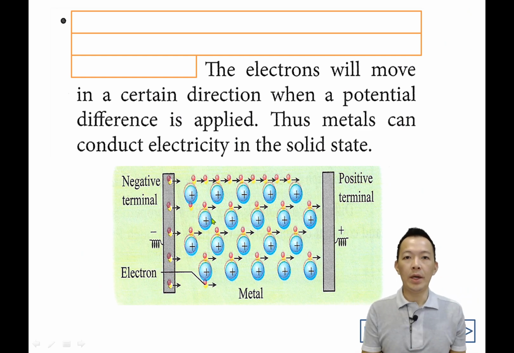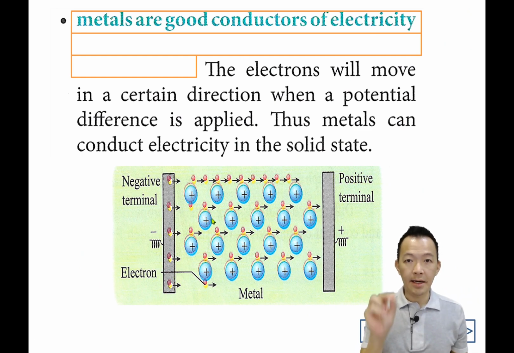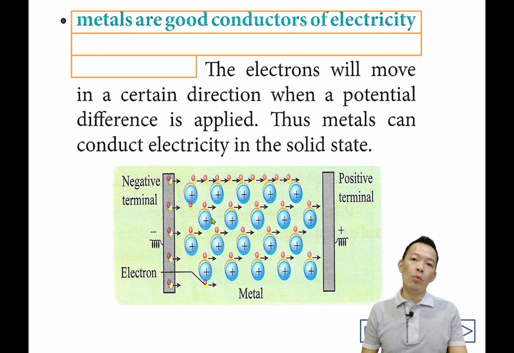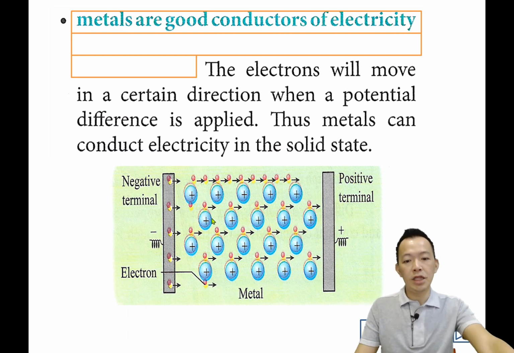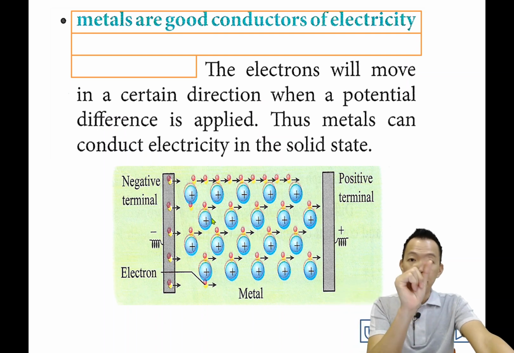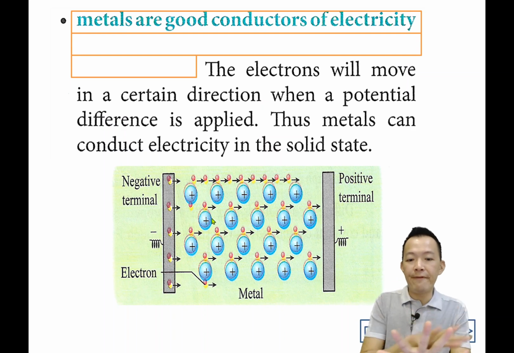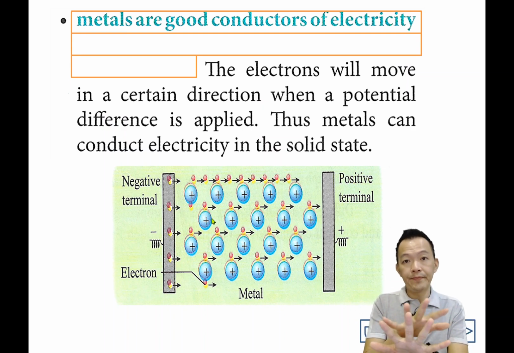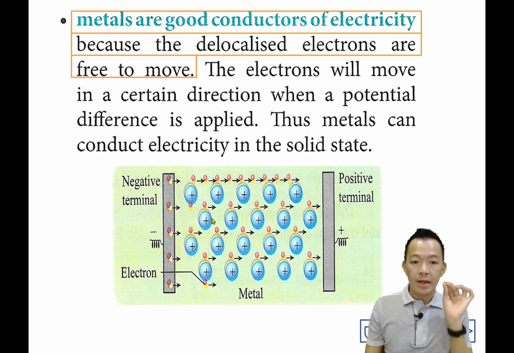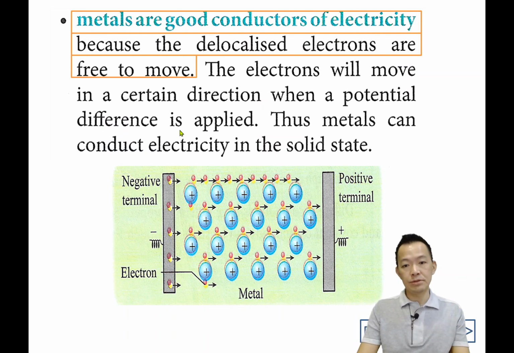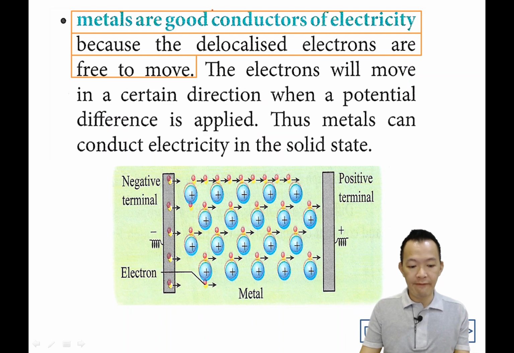Copy. One of the properties of metals: they are good conductors of electricity. 金属就是好的导电体。But why can they conduct electricity? 为什么它能导电的呢？Simple, one reason only. Because metal contains the delocalized electrons. And the electrons move freely. 它的 electron 自由活动。Okay? So, because the delocalized electrons are free to move. 因为它的旁边的 delocalized electron, they are free to move. 它可以自由的跑来跑去。